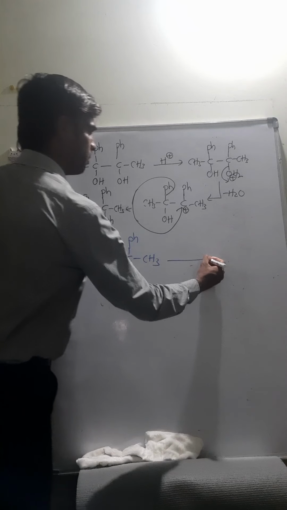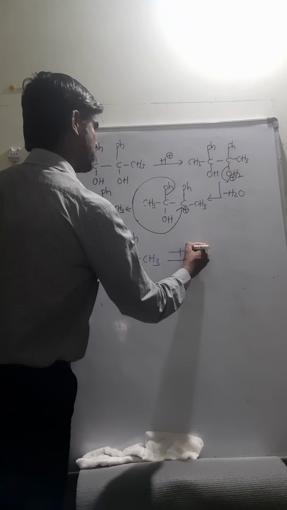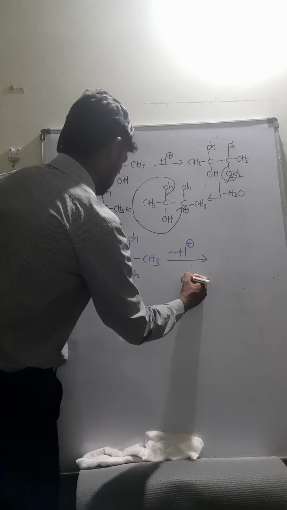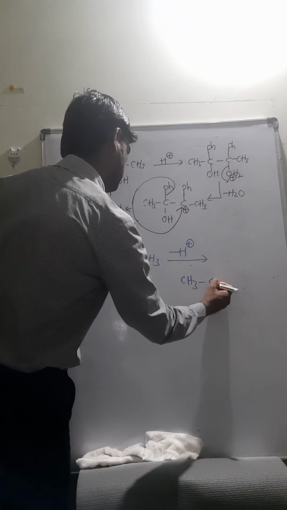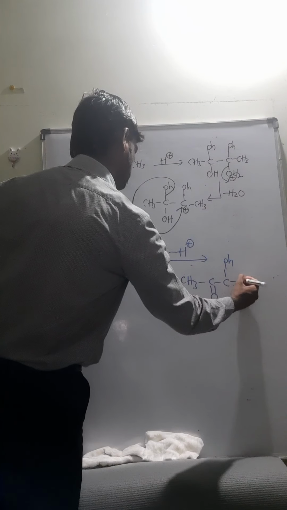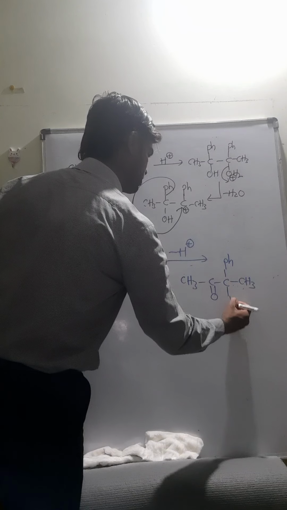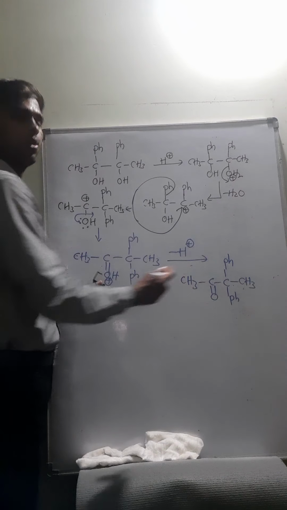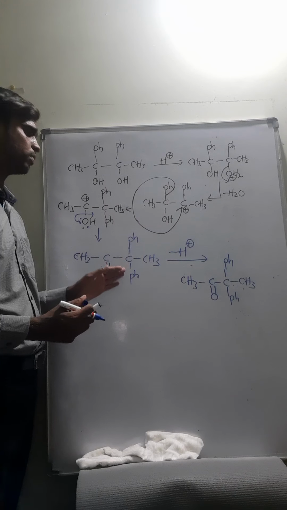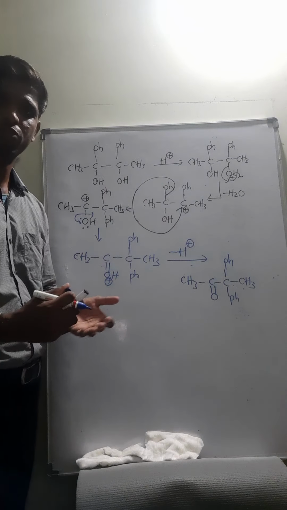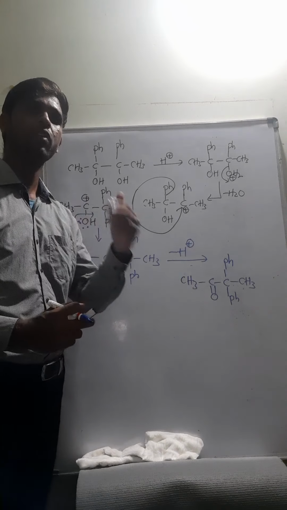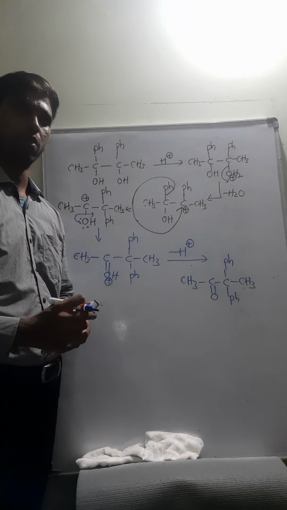The last step, deprotonation, minus H plus from the OH, will result in CH3 C double bond O, C Ph, CH3, and this is again Ph. Pinacolone is generated. So here you understood in this example the migrating aptitude for different groups: whenever different groups are present, which group is going to migrate onto the carbocation.